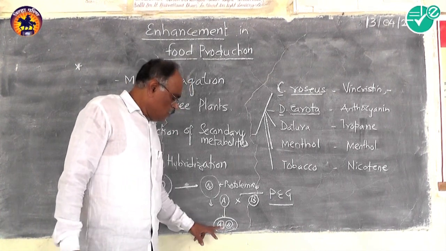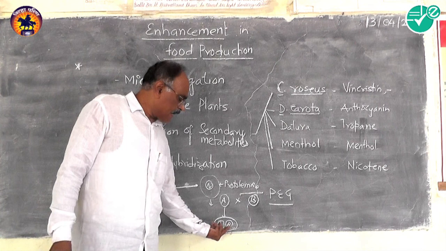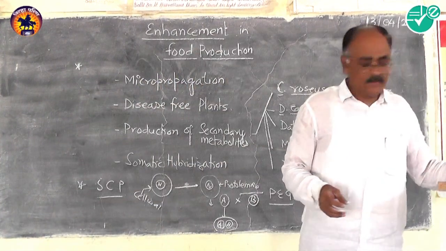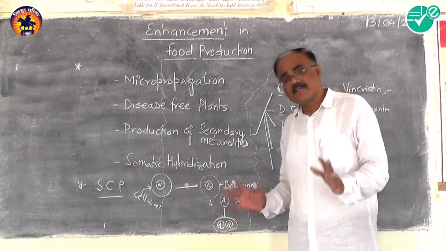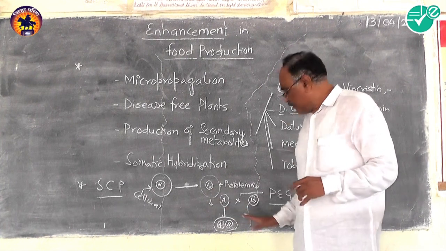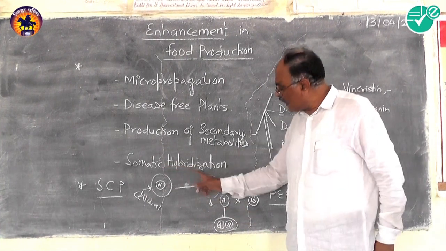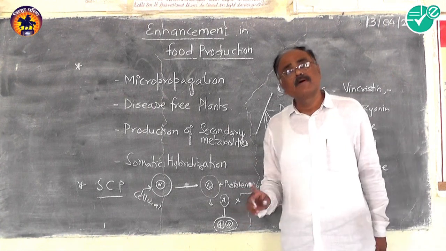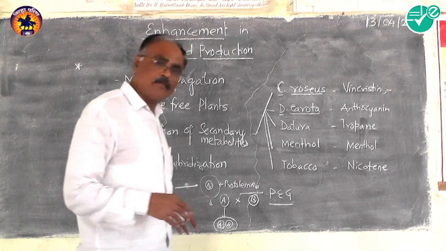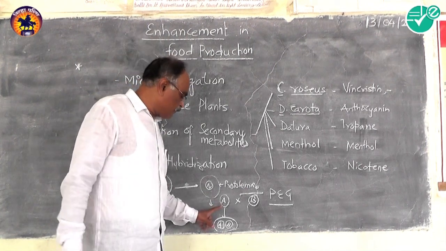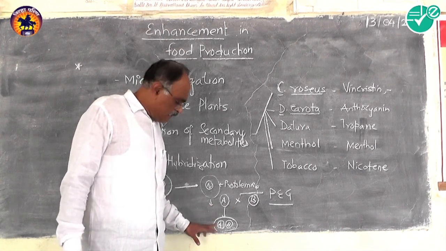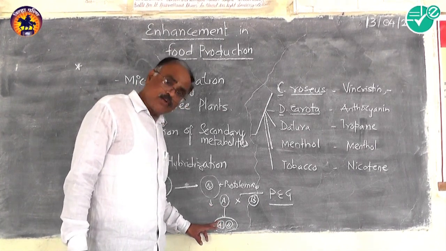Now, this one is with the characteristics of two separate plants, and it produces a combination of two plants. Because of this somatic hybridization we can produce different plants. Here an example is Pomato. We know pomato is a combination of potato and tomato. Likewise, Raphano brassica is what we are seeing.